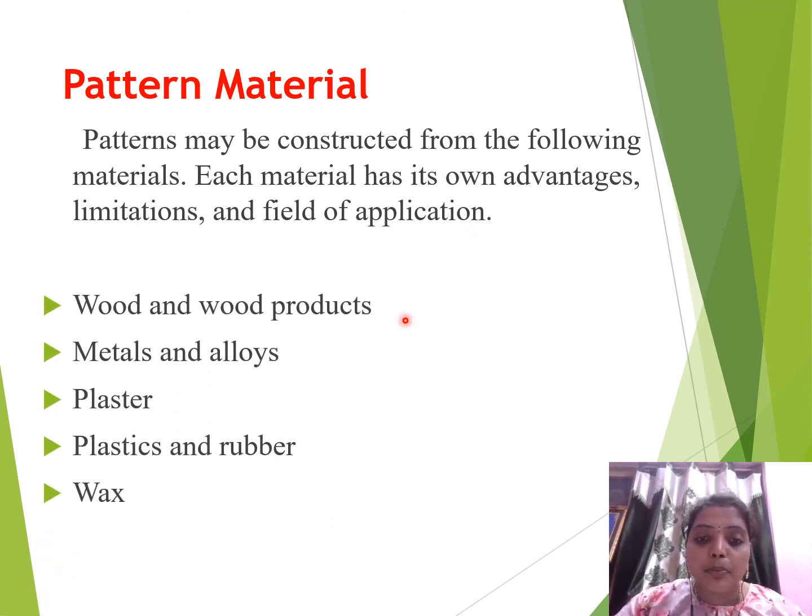First one is wood and wood products. By using wood, mainly in almost every small scale and middle scale industry, everyone uses wood only. Afterwards, metals and alloys. Alloys means the combination of two or more metals. Next one is plaster, meaning plaster of Paris, as in our lab we use plaster of Paris to make the pattern shape. Afterwards, plastics and rubber, by using which we also make pattern shapes. Afterwards, wax. These are the different types of materials which are used to make the pattern.